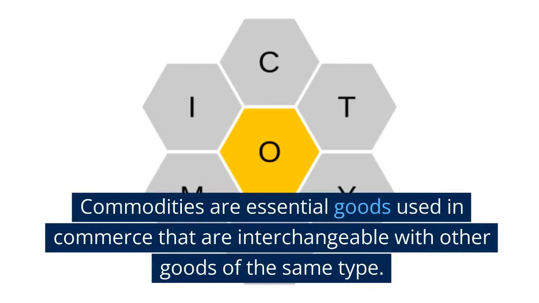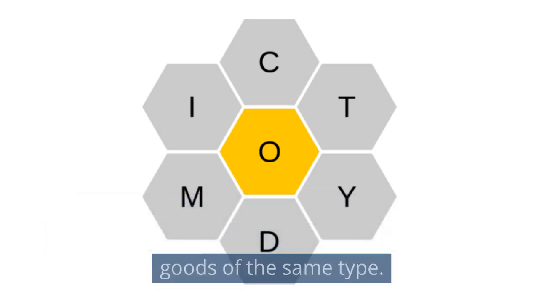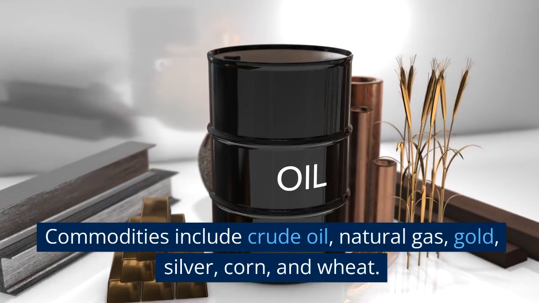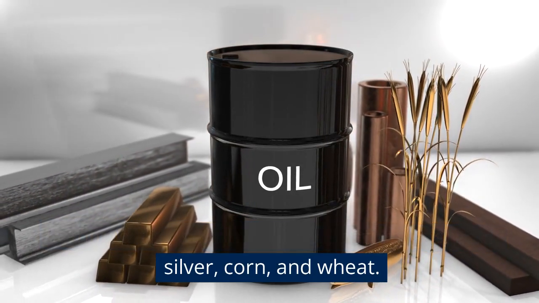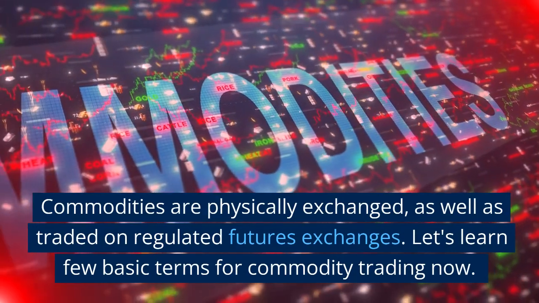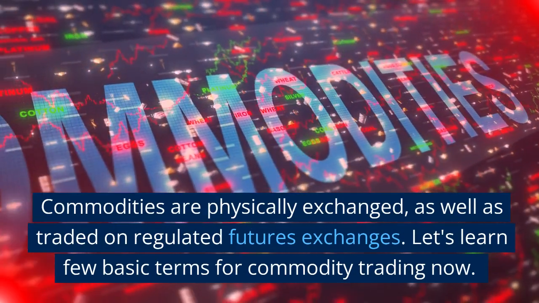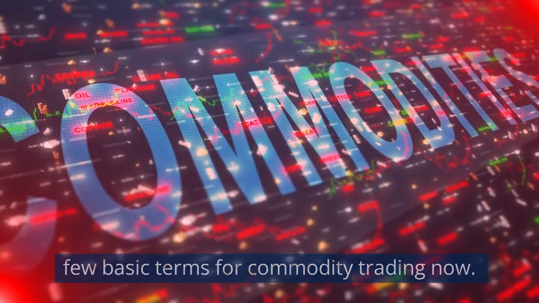Commodities are essential goods used in commerce that are interchangeable with other goods of the same type. Commodities include crude oil, natural gas, gold, silver, corn, and wheat. Commodities are physically exchanged, as well as traded on regulated futures exchanges. Let's learn a few basic terms for commodity trading now.